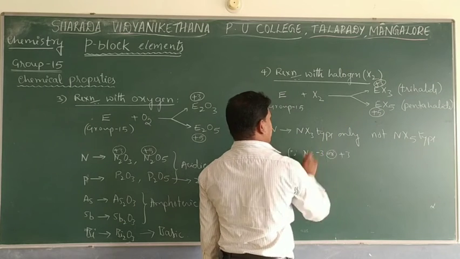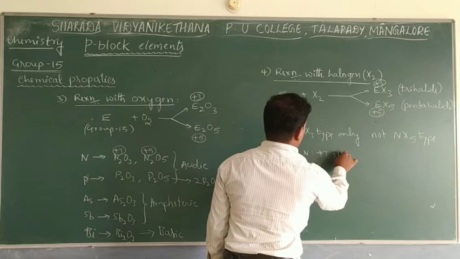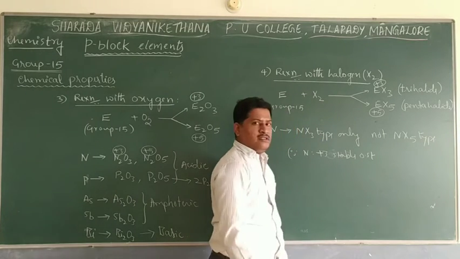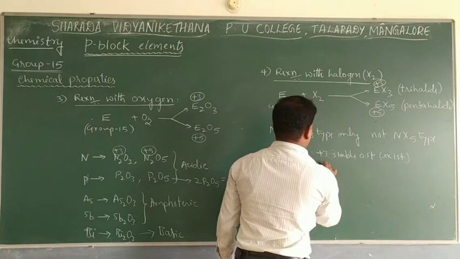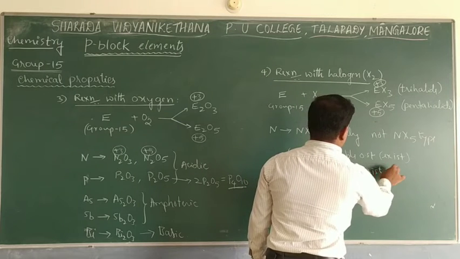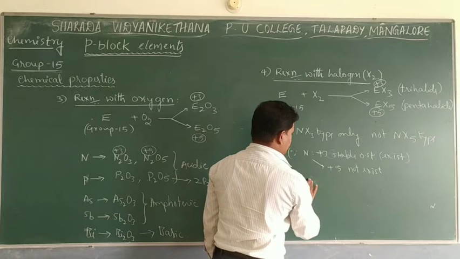With respect to halogen, the +3 oxidation state is more important. So +3 is a stable oxidation state. Only the +3 oxidation state is stable, and it exists. But for nitrogen, the +5 oxidation state does not exist. The main reason here is the non-availability of the orbital.